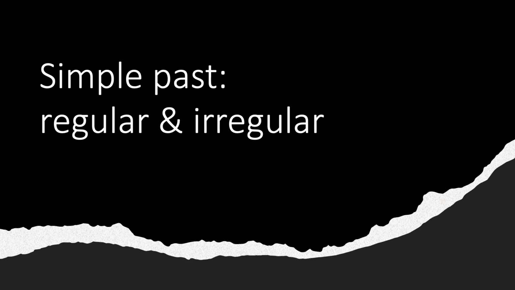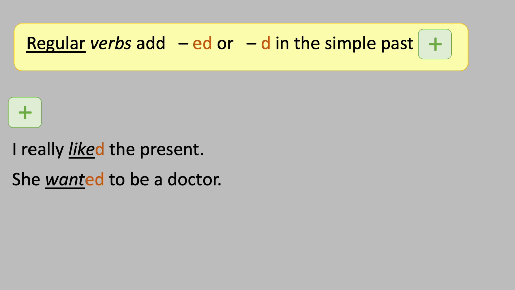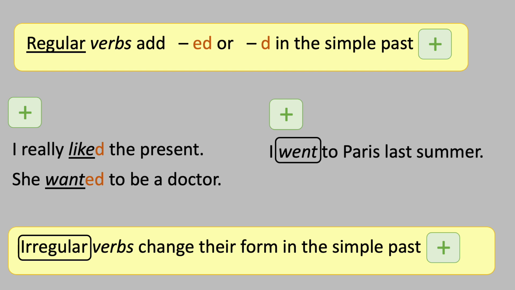Simple past, regular and irregular. Regular verbs add ed or d in the simple past affirmative. I really liked the present. She wanted to be a doctor. Irregular verbs change their form in the simple past affirmative. I went to Paris last summer. She slept on the sofa.